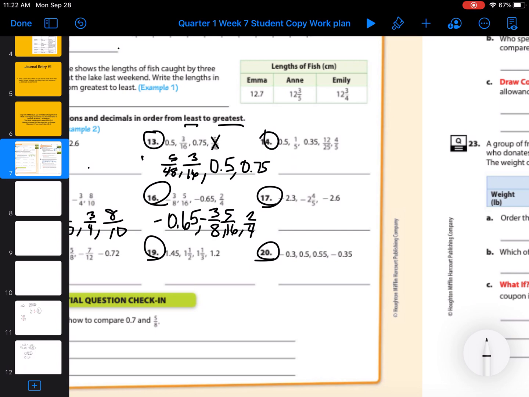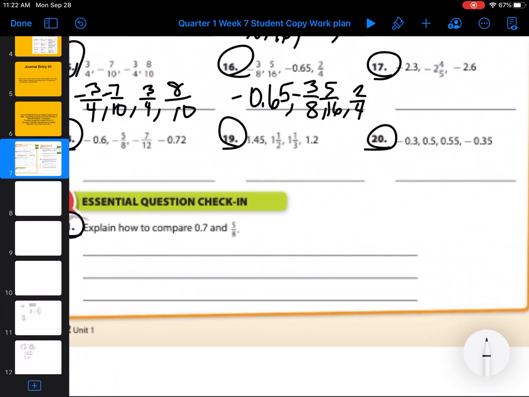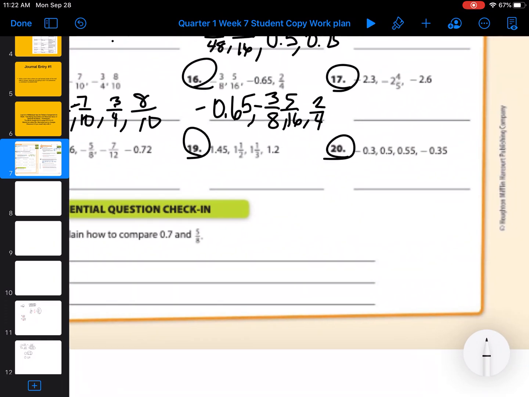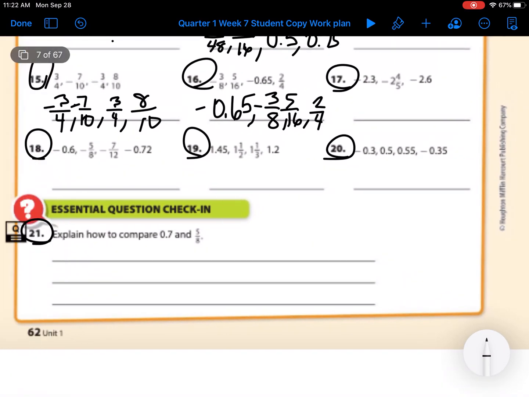It's not too difficult. And finally, let's look at number 21. Explain how to compare 0.7 and 5/8. So what you would do is you need to turn them either both into decimals or fractions.